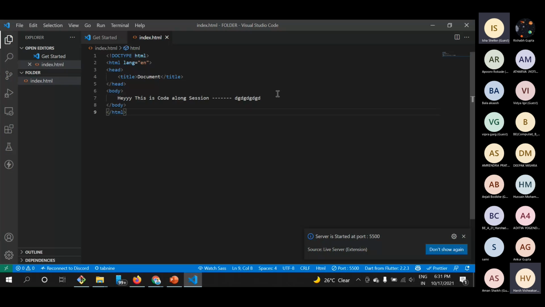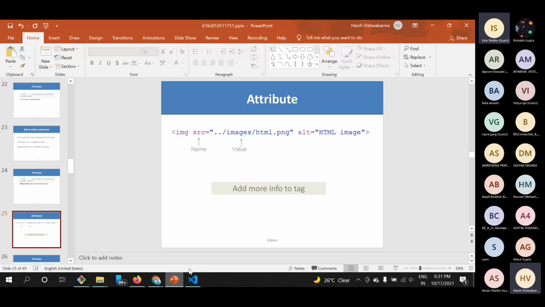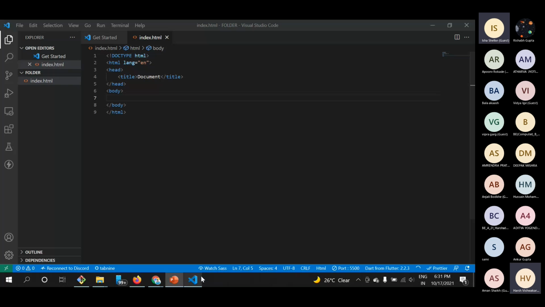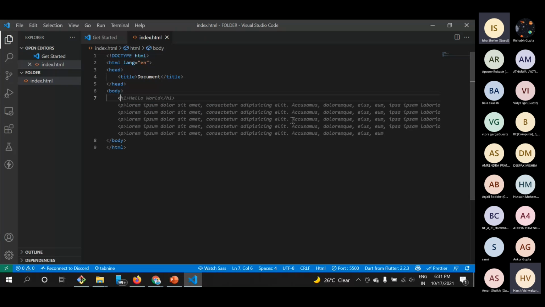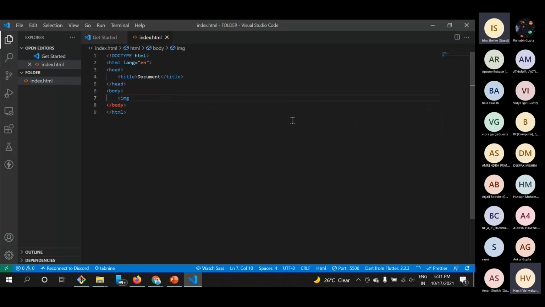Okay, so what is the next thing we are going to do? Adding images in any HTML page. You can see this is the basic structure of adding an image. We'll write an angular bracket, which is the opening tag, then img. img is the tag for adding images. Then src. src is short for source. So what will the source be? Here we'll have our path. We'll write our path here soon.